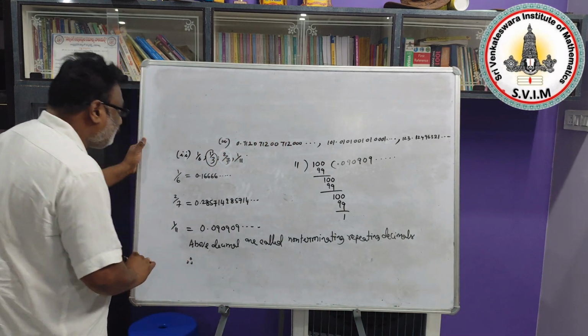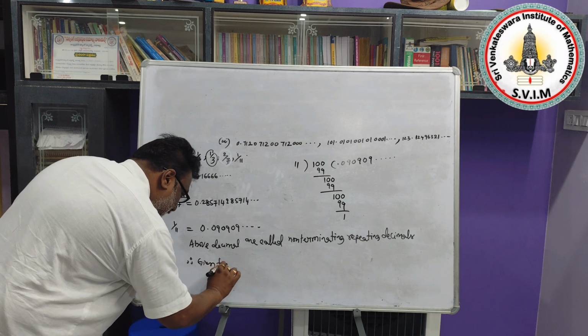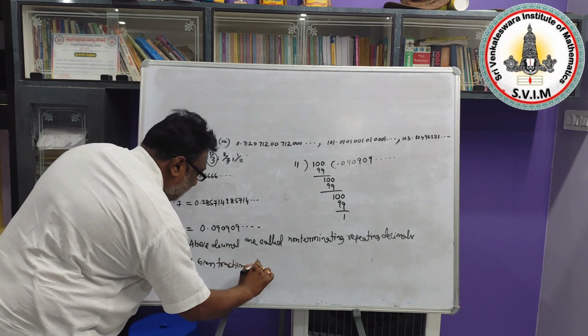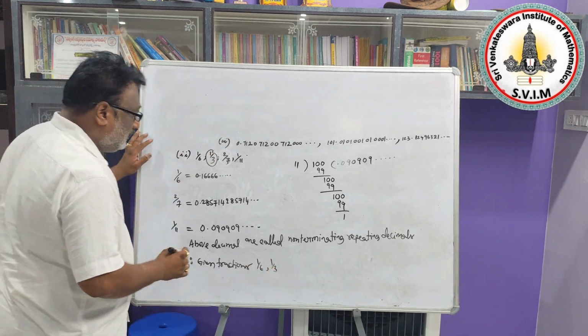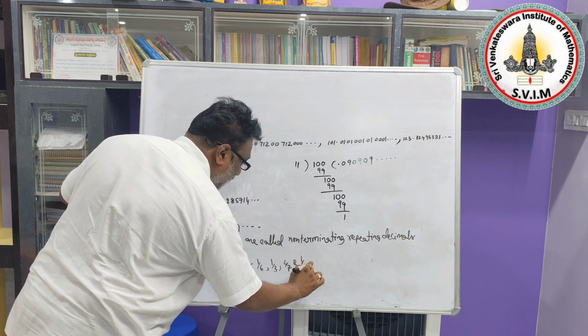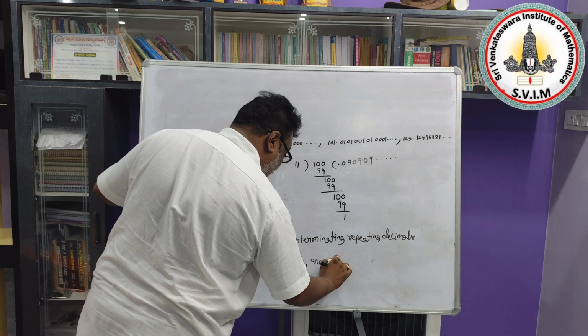Therefore, given fractions, what are they? Given fractions 1/6, 1/3 left for your homework. Next 2/7 and finally 1/11 are representing